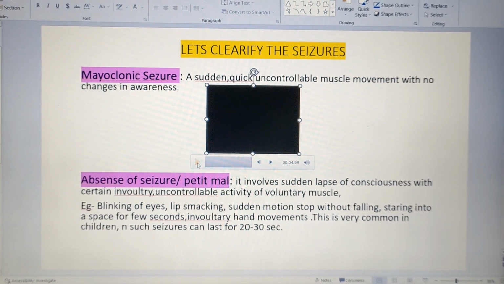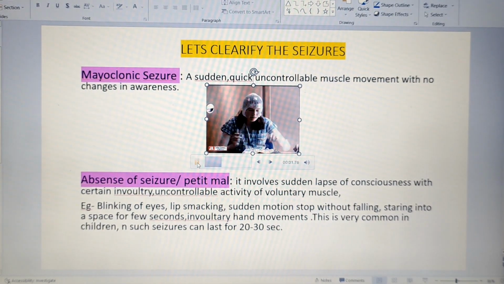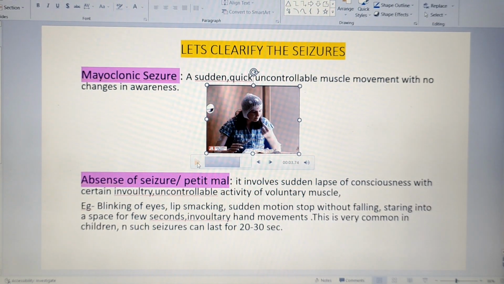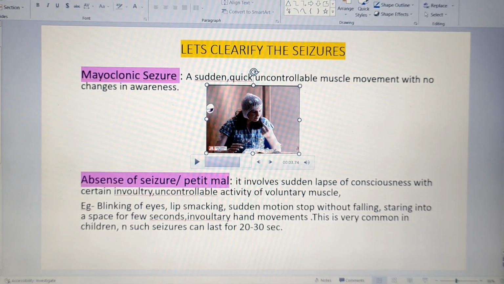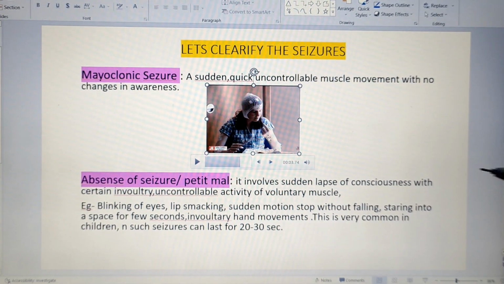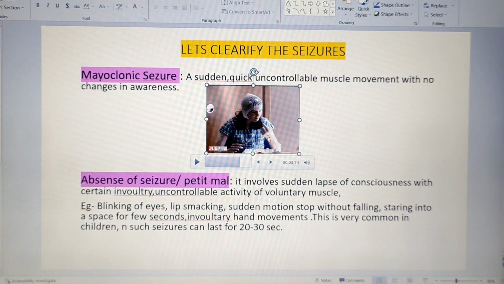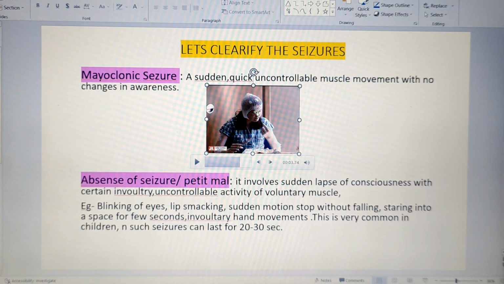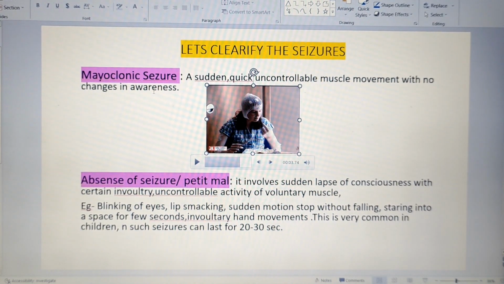Let's have one more look. The patient is having food. Suddenly uncontrolled movement of the hand has occurred. Any one particular muscle or part of the muscle has an uncontrolled jerking movement, but there is no change in the awareness. That is why it is known as myoclonic seizure.